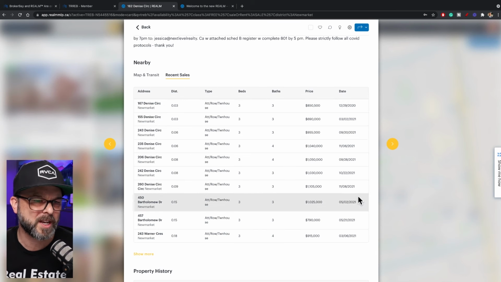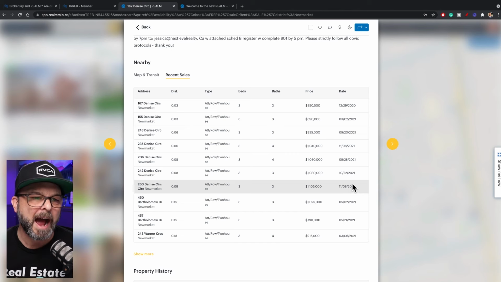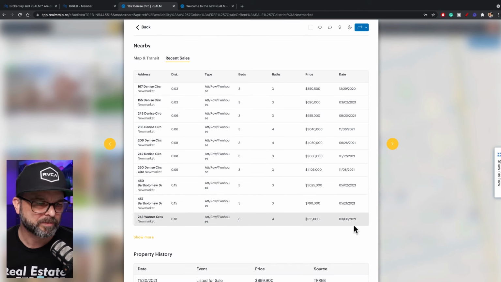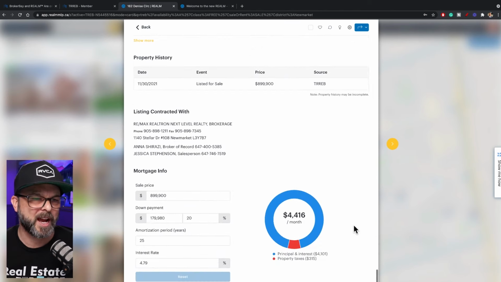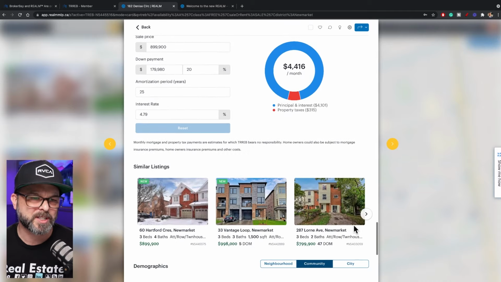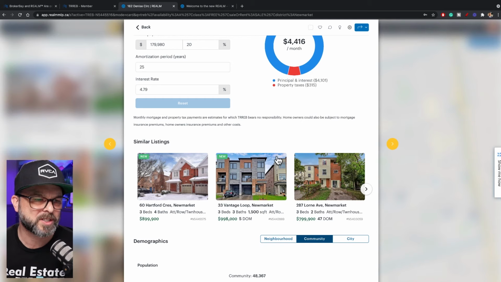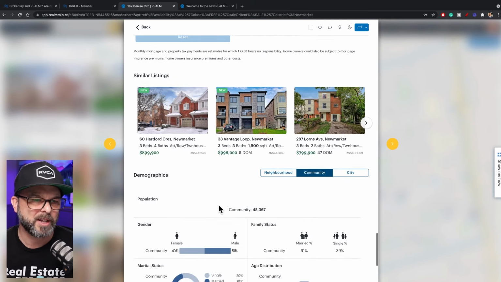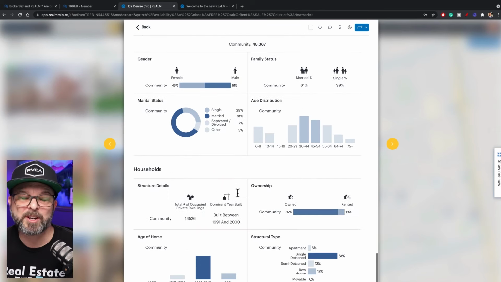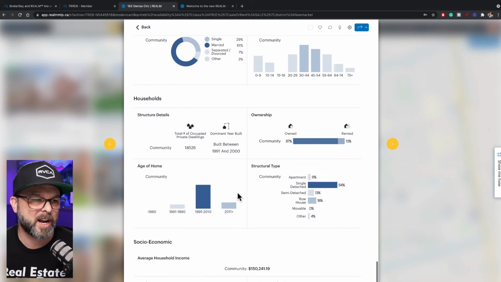This one does have some recent sales around it in the last month or two, which is good. What else does it have? Yeah, this is great. Just like Collab, it's got the demographics down here at the bottom, and maybe some similar listings to the one you're looking at, which is great. You can look at some of the demographics if that's important to your clients as they're getting to know the area.